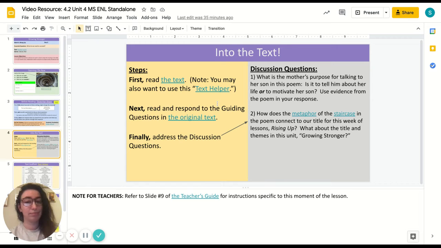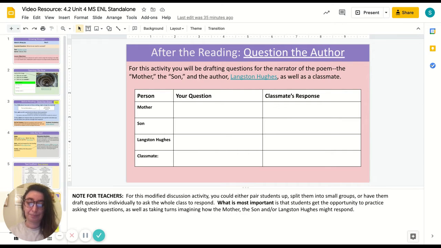Also note, just like in the previous lessons, there are guiding questions at the bottom of the text, so students can go there once they have finished reading and before they start the discussion questions. After that, they will get into a questioning activity. So this text may spark a lot of questions.